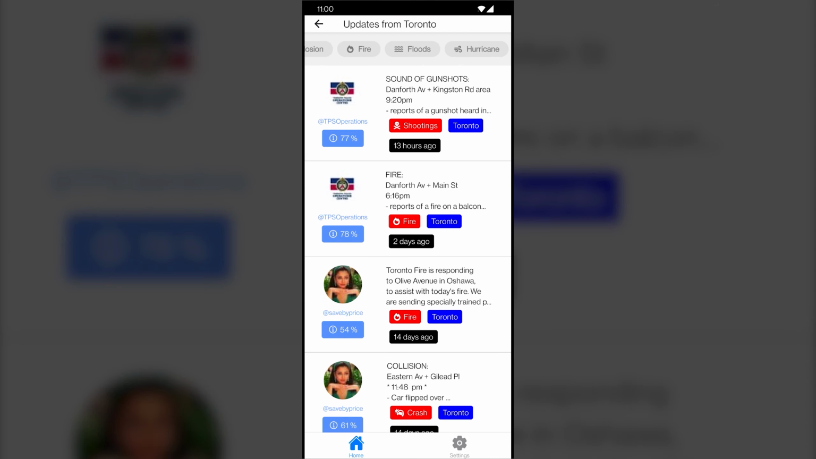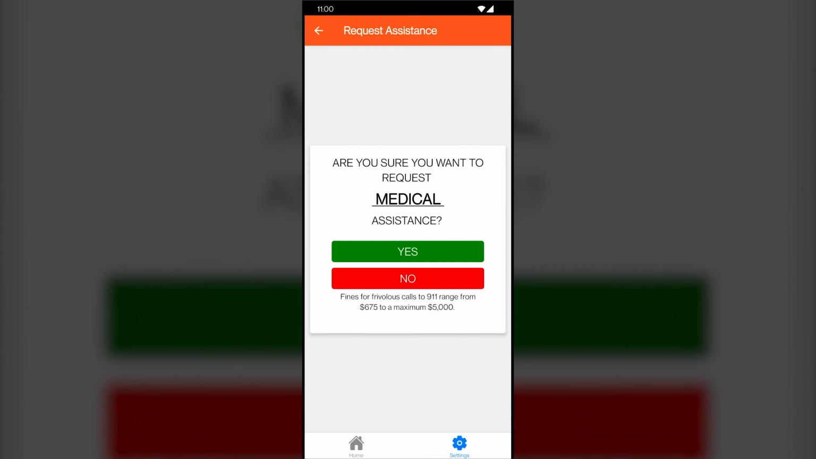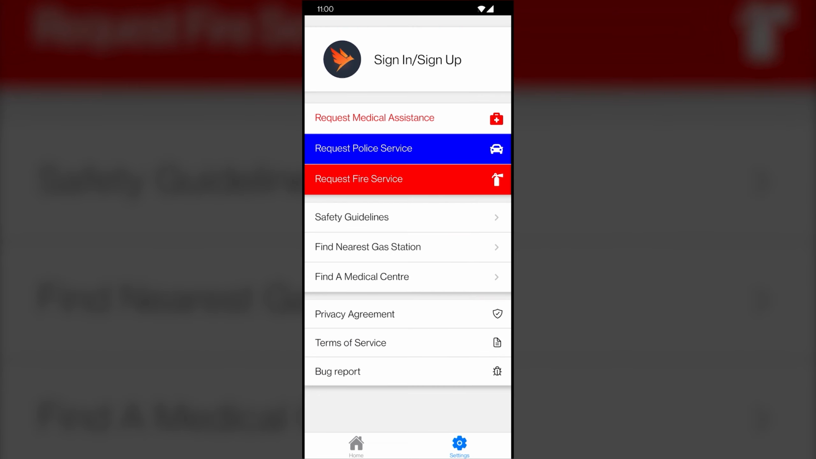Now, tapping on the gear icon at the bottom right will take you to this screen. Here you'll see 3 highlighted buttons that let you request medical assistance as well as police and fire services. If you decide to request one of these, you'll be prompted to confirm your decision 2 times just to make sure that this wasn't an accident. You can also locate your nearest gas stations and medical centers with these options.